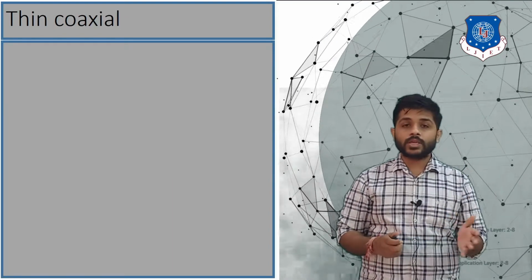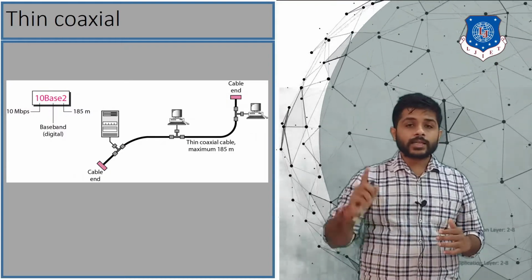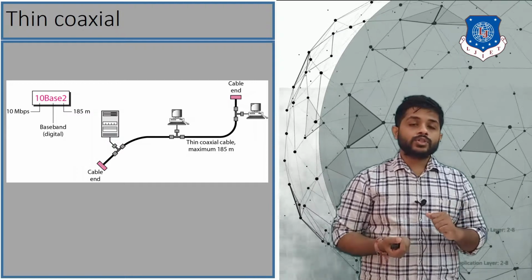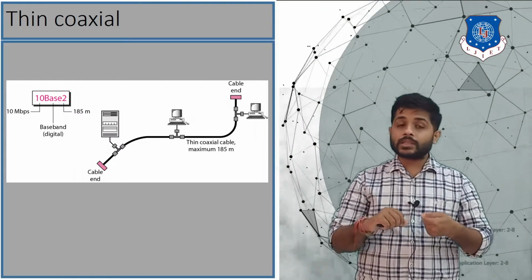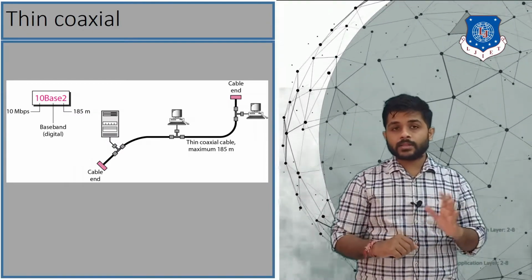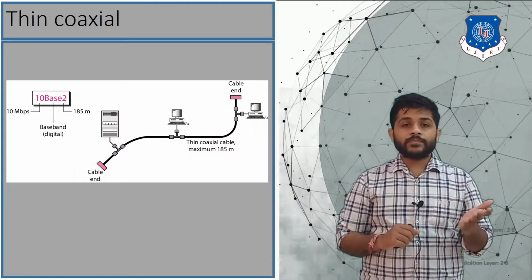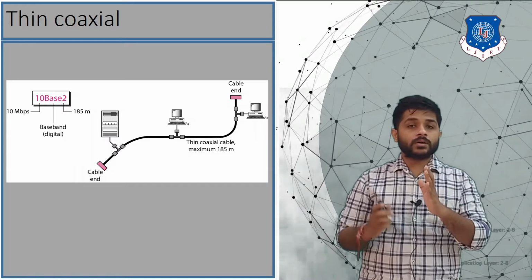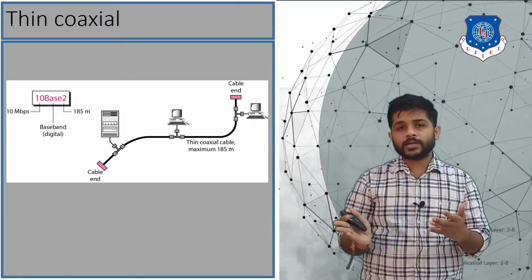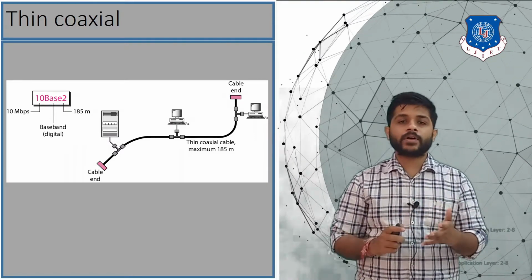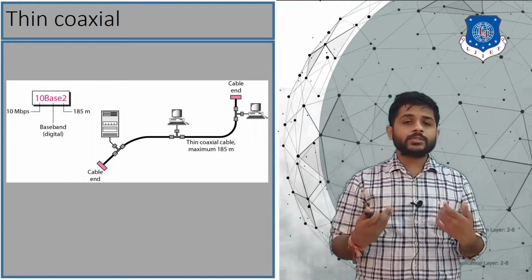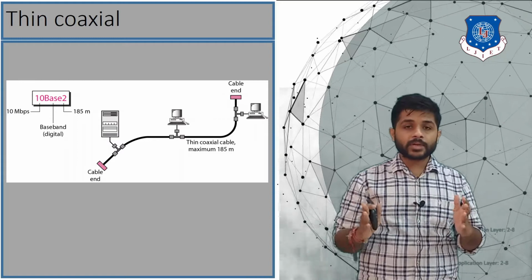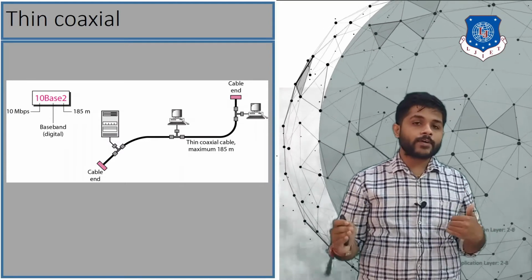The thin coaxial cable, you can see that there is minor curvature in the thin coaxial cable. So you can bend the thin coaxial cable, but that is not possible in the thick coaxial cable. The difference is that the speed is 10 Mbps, which is the same, but the distance is around 200 meters, or to be specific, it is 185 meters. So you cannot use this implementation longer than 185 meters.